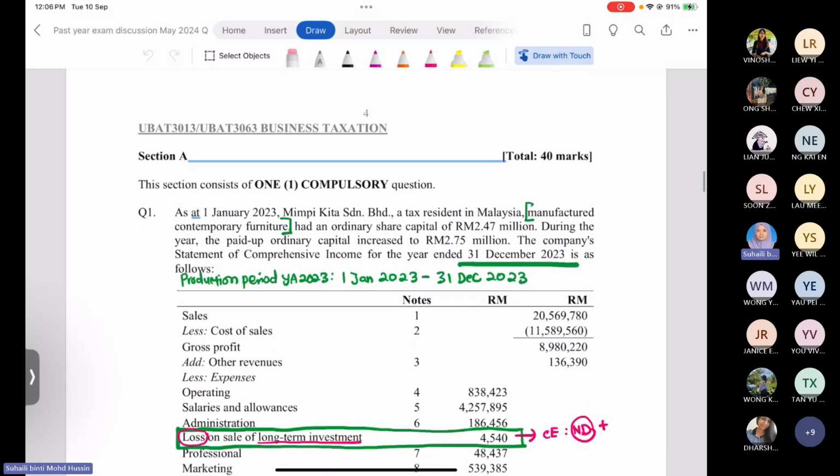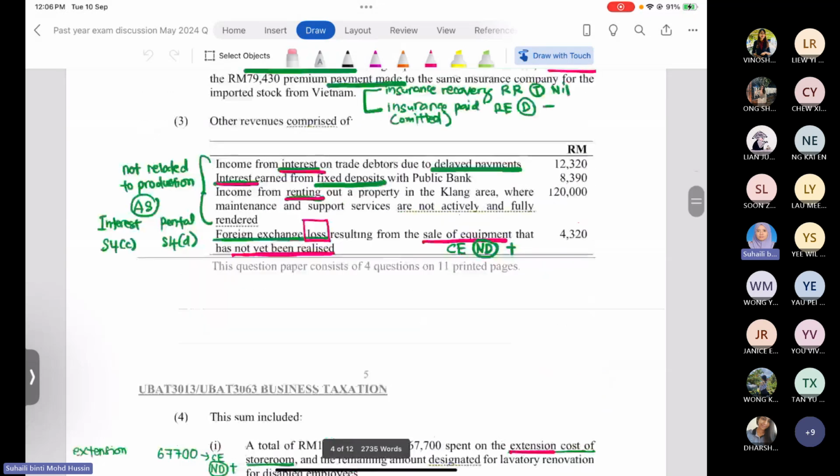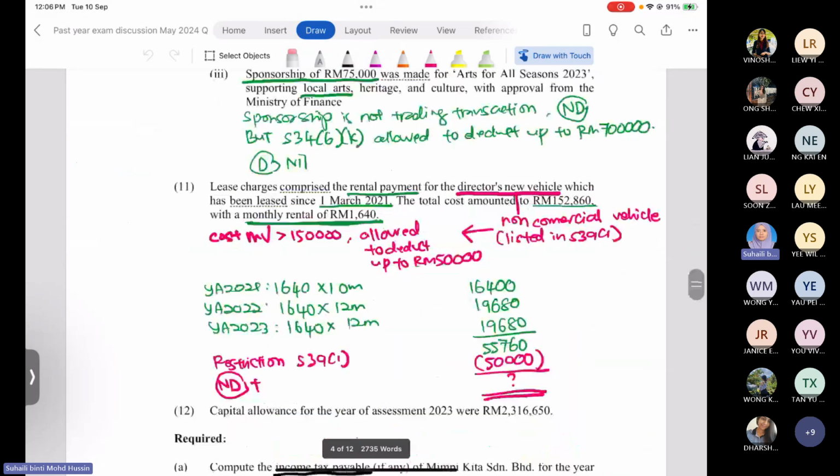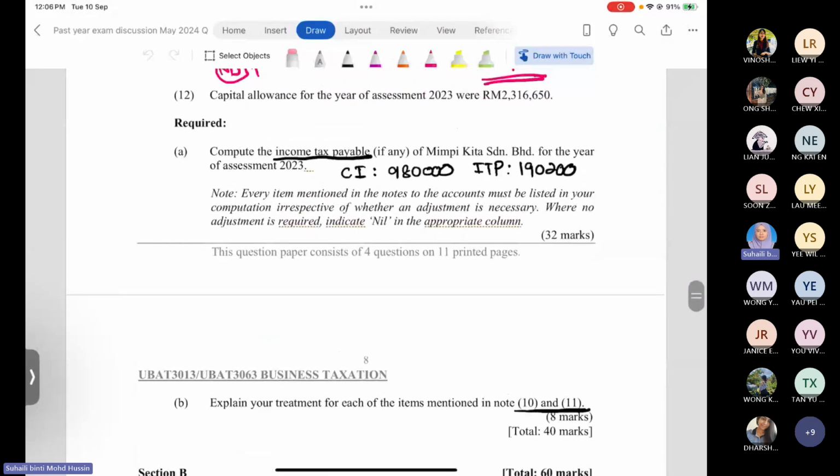We have question number 1. For section A, of course, there is only one question, but the marks of section A consist of 40 marks. Question 1A will be awarded 32 marks, and question 1B in section A is awarded 8 marks. So the total is 40 marks.